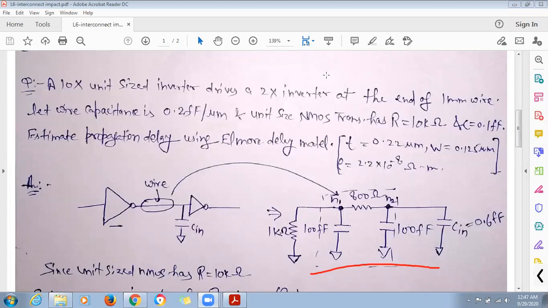When you use Elmore delay, there are basically two nodes here.